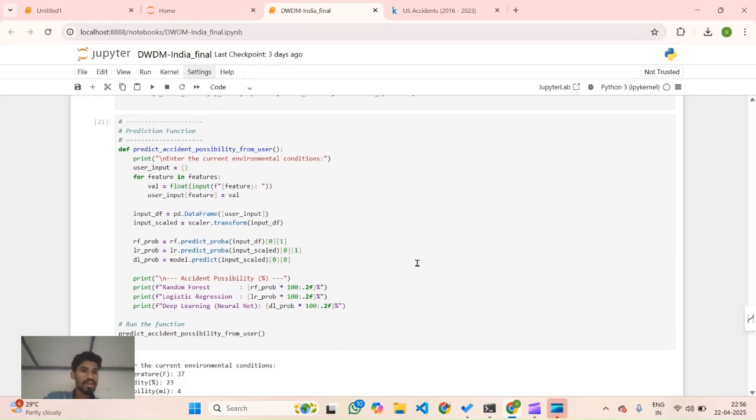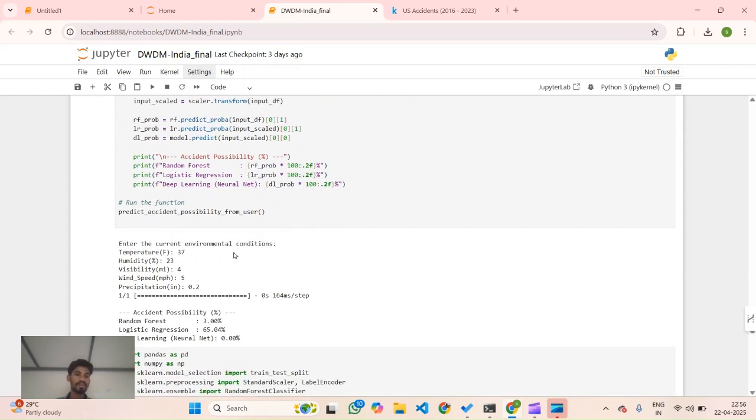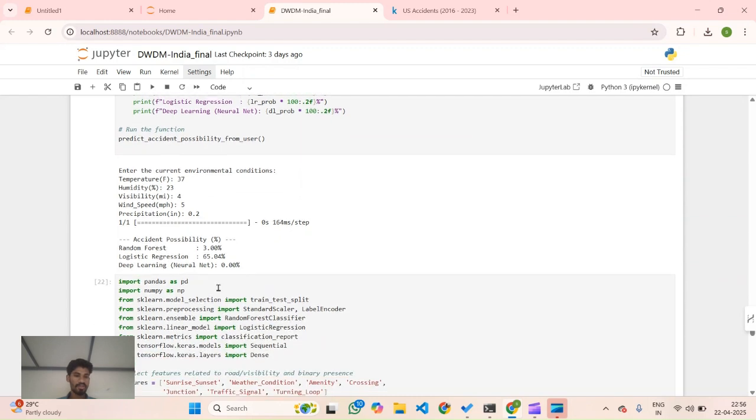Now it is the prediction section. If the user enters the environmental conditions he is in, like temperature, he can enter in Fahrenheit, and humidity percentage, he can enter an approximate value, he may not enter the correct value, visibility, wind speed, and precipitation. Here we are having three models: random forest model, logistic regression model, and deep learning model.